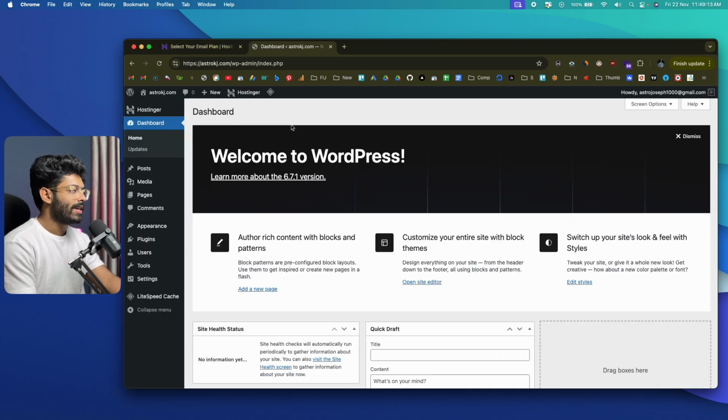All right, so this right here is your WordPress dashboard, and this is the place where you will go ahead and manage every aspect of your blog, like publishing posts, replying to comments, uploading images, SEO optimizing your blog or doing on-page SEO stuff, installing plugins, configuring themes, and whatever customization that you want to do on your website.